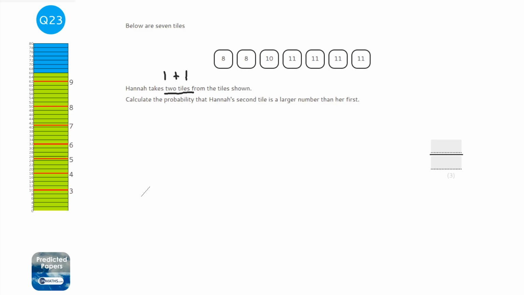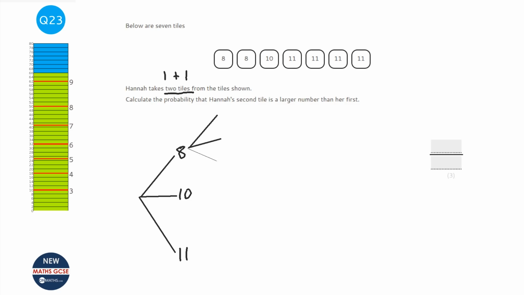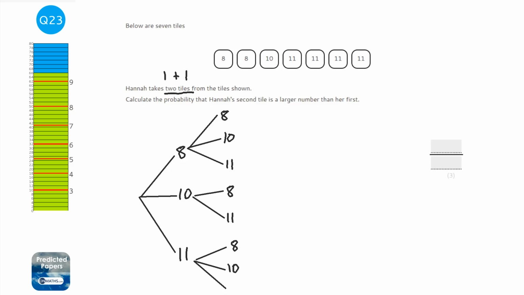So the first pick can either be an 8, a 10, or an 11. And then the next pick, well, if you pick an 8, you can pick another 8, a 10, or an 11. If you pick a 10, you can only ever pick an 8 or an 11, because there's only one 10. And then 11, you can pick any of the 3 again. So with 8 you can pick another 8, 10, 11. With a 10 you can pick an 8 and 11, and that's 8, 10 and 11.